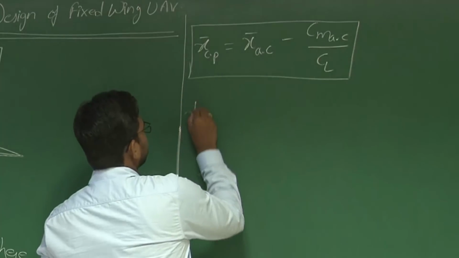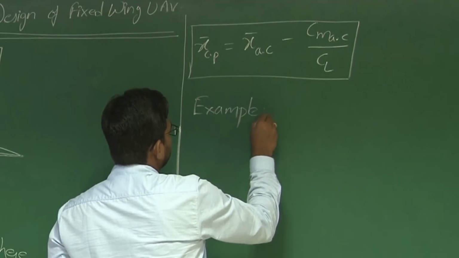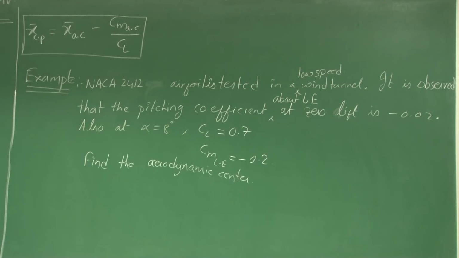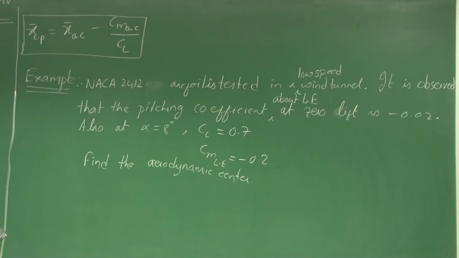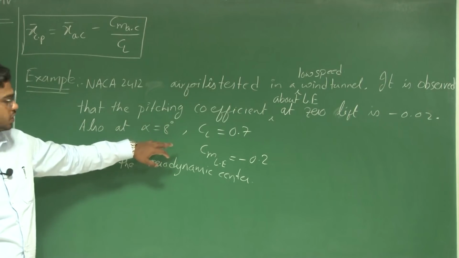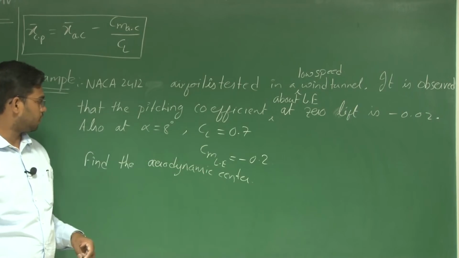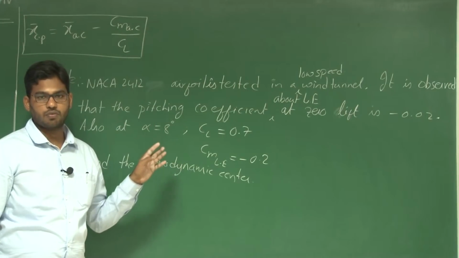Now let us take a small example. A NACA 2412 airfoil is tested in a low speed wind tunnel. It is observed that the pitching moment coefficient about the leading edge at 0 lift is minus 0.02. Also at alpha equal to 8 degrees, the CL is measured to be 0.7 and Cm about the leading edge is minus 0.2. Now we have to find the aerodynamic center for this airfoil.